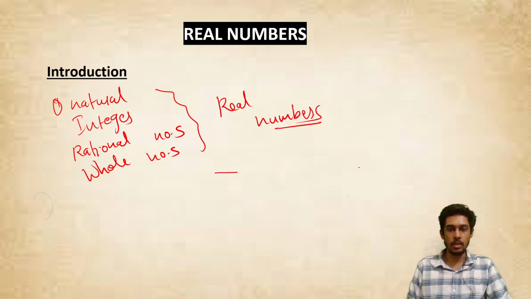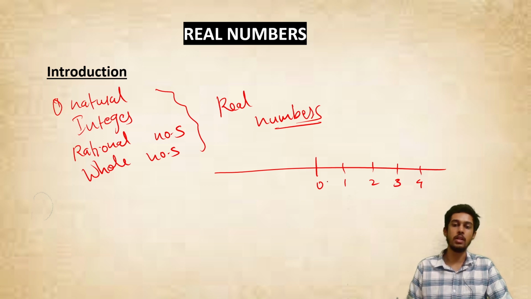So any number which can be represented on a number line is called a real number. For example, what all do you have on a number line? You have 0, you have 1, 2, 3, 4, which are the whole numbers. If you just take 1, 2, 3, 4, and so on, they become the natural numbers. And if you even include the negative numbers, that time you get the integers.